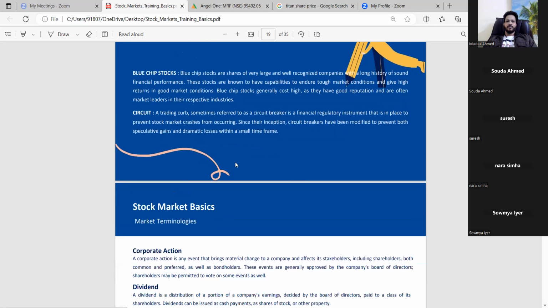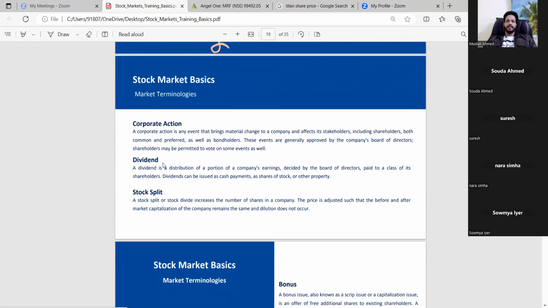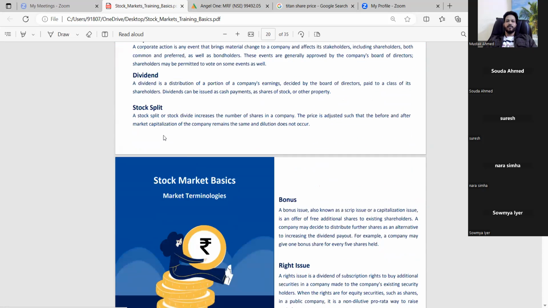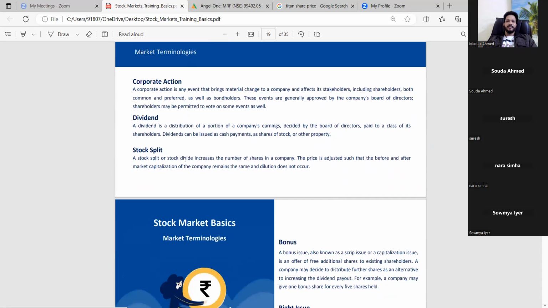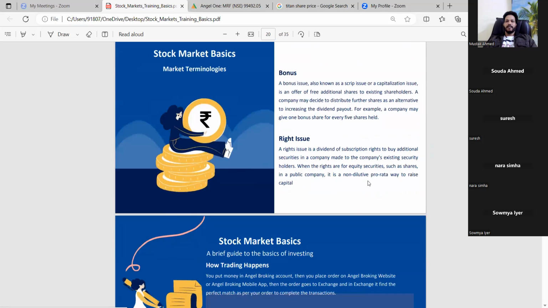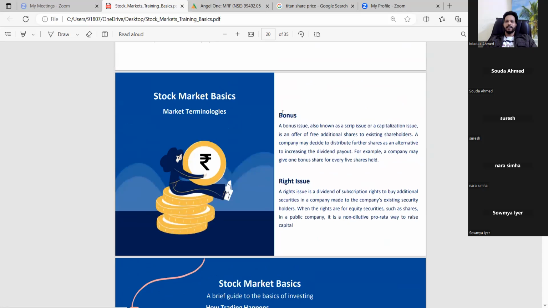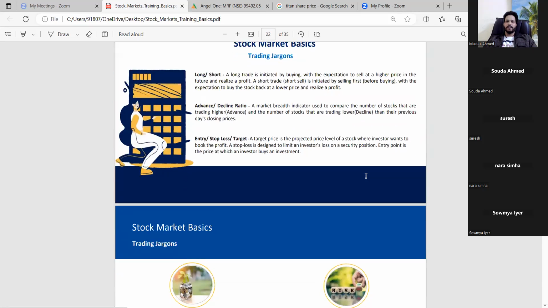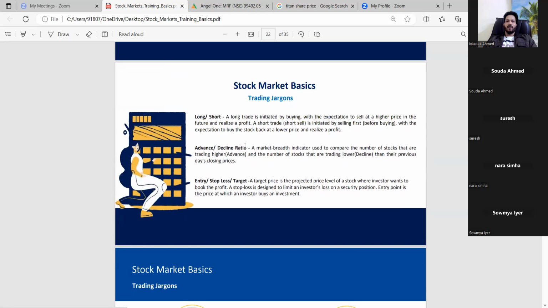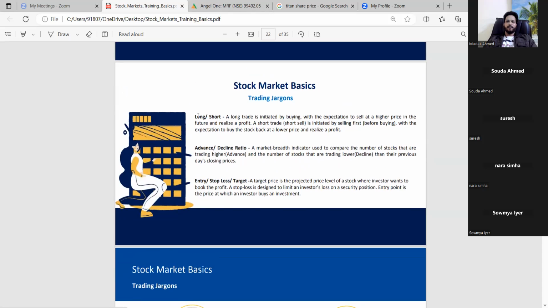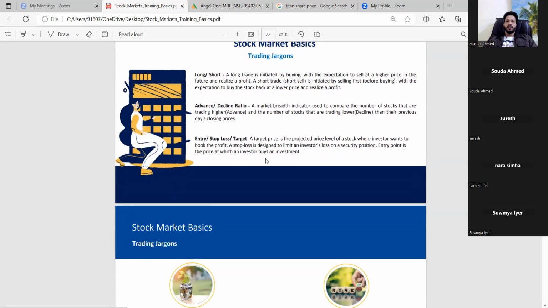So this is called a circuit. Then corporate actions: the shareholder will get dividends, and there is the stock split, the bonus and rights issue. These are all the major corporate actions. If I explain only in words, you can't understand, so slowly I will make you understand. In the stock market, there are also long term, short term, advance decline ratio, entry, stop loss and target. These are the main terminology we use in the stock market.